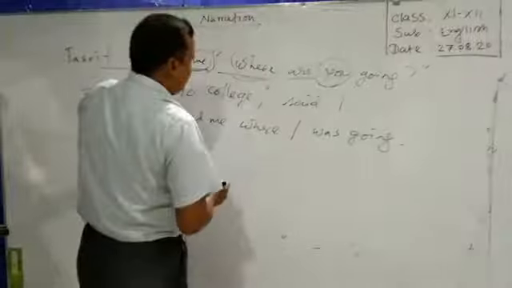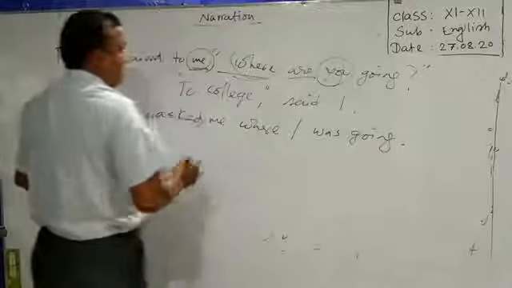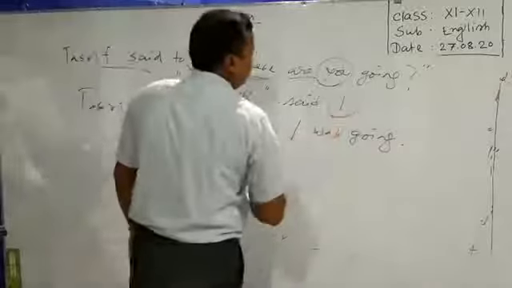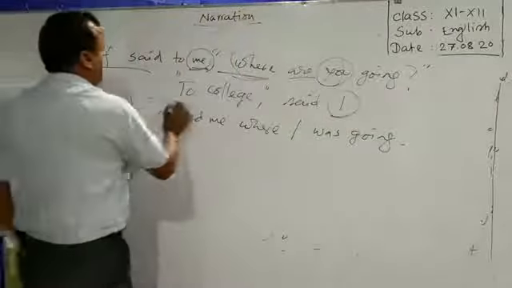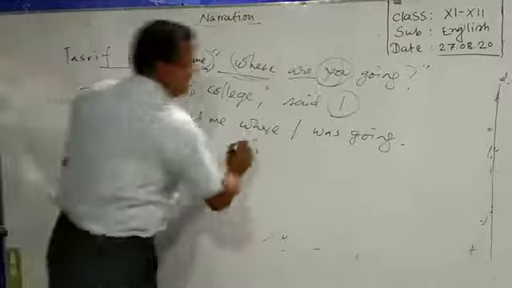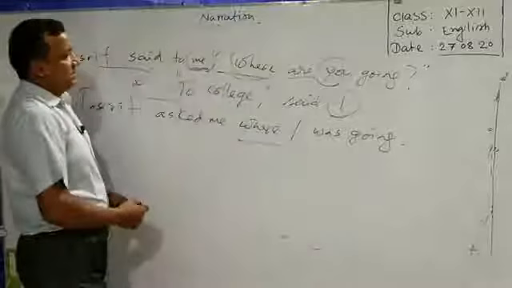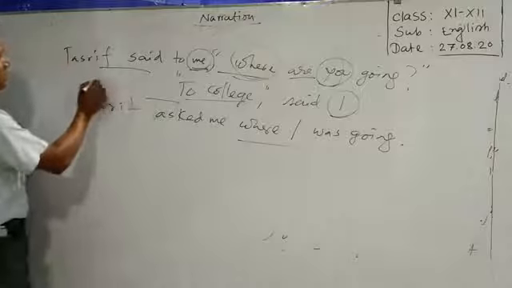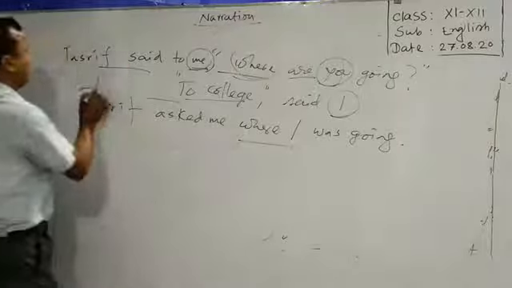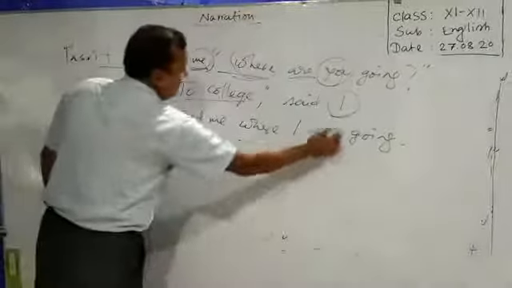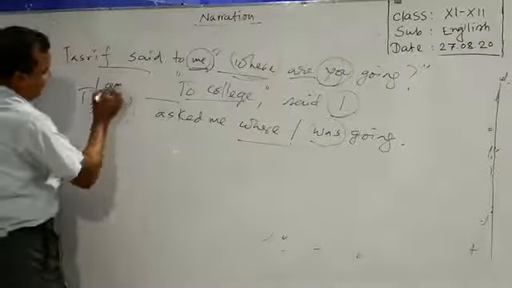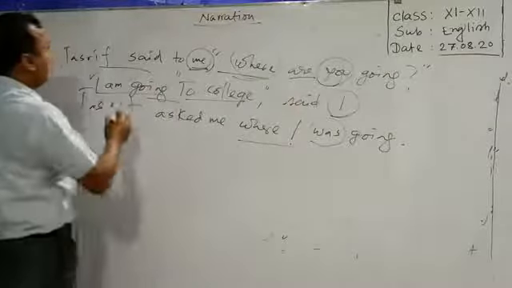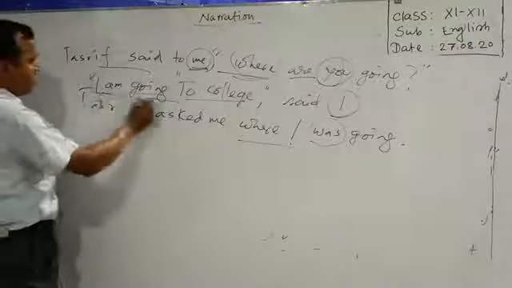Now it is the turn for the second speaker. I mean the second speech, and I is the second speaker here. So at first we have to discover the incomplete part from this sentence. How can we manage it? To college, surely there will be I, and the present form of was, am here, going. So at first you have to discover this incomplete part. I am going to college.